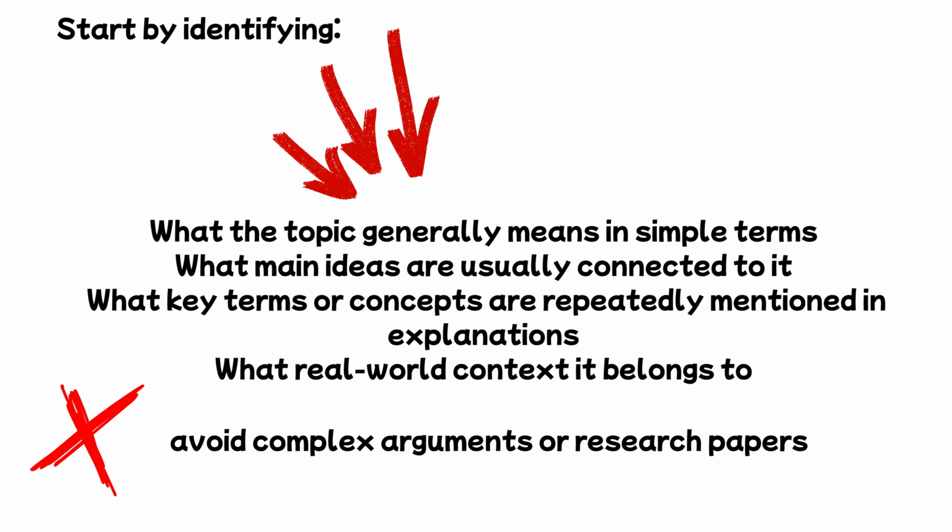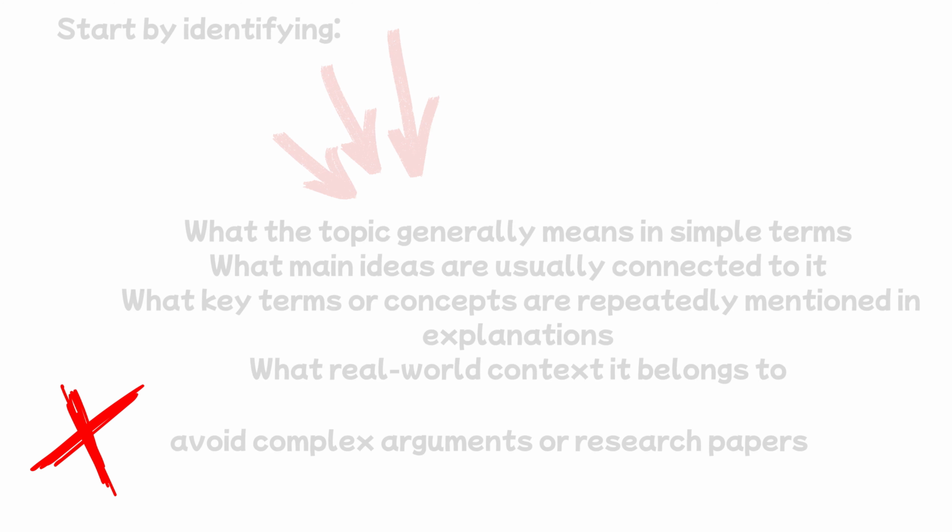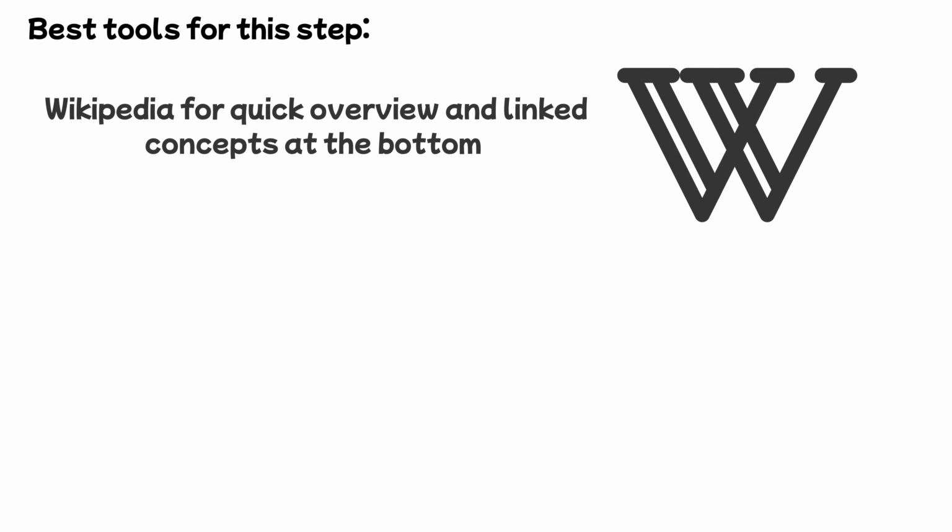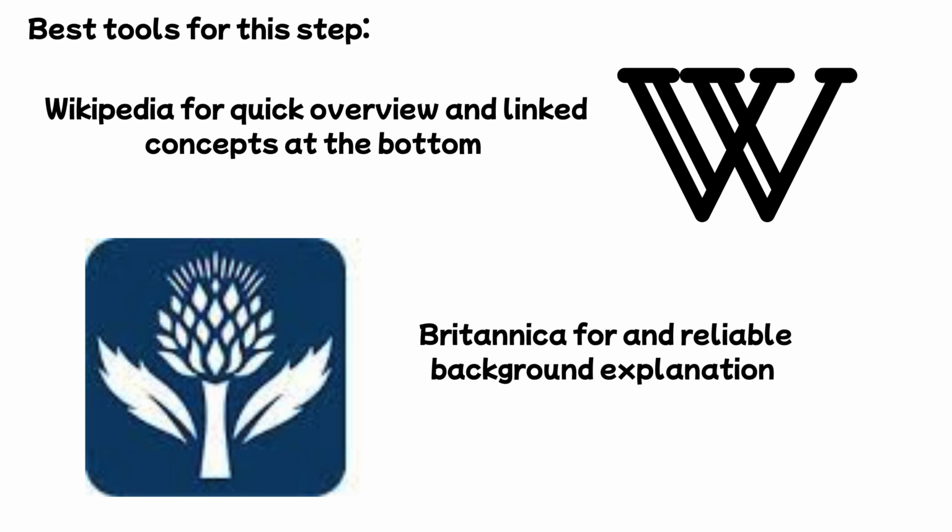At this stage, avoid complex arguments or research papers. You are only building a foundation so later steps become easier to understand. Best tools for this step: Wikipedia for a quick overview and linked concepts at the bottom, Britannica for a reliable background explanation. The outcome of this step is simple. You should be able to explain the topic in your own words at a basic level.